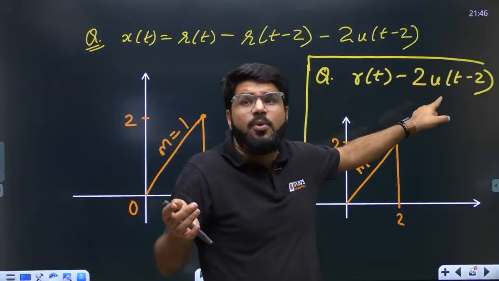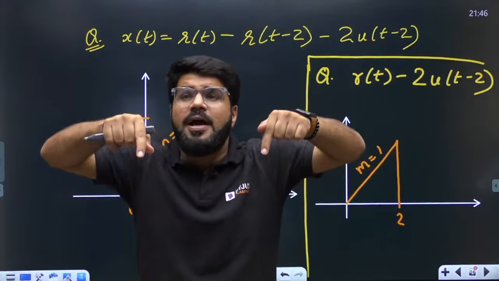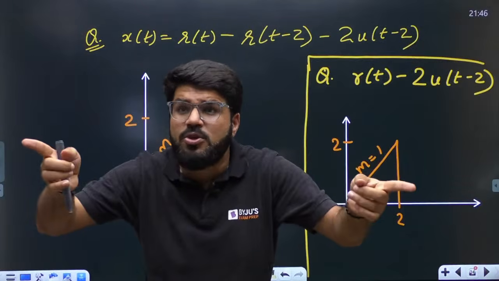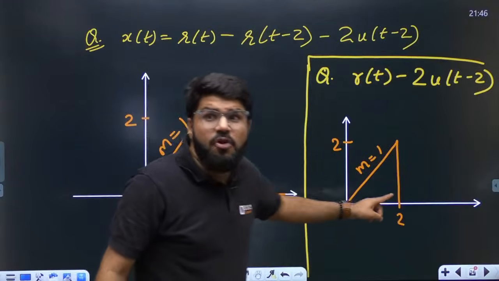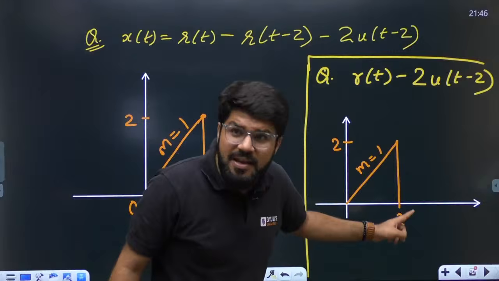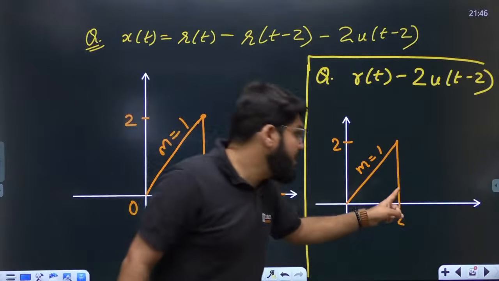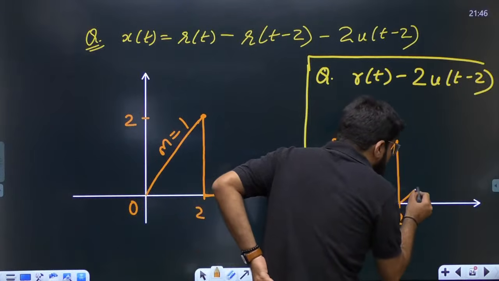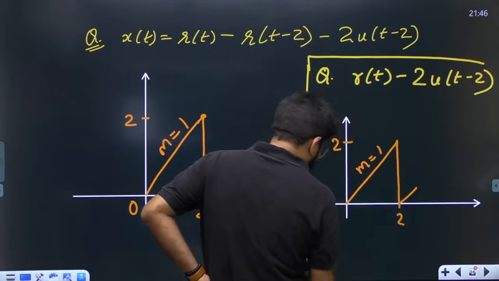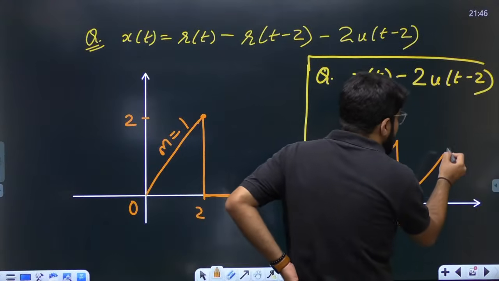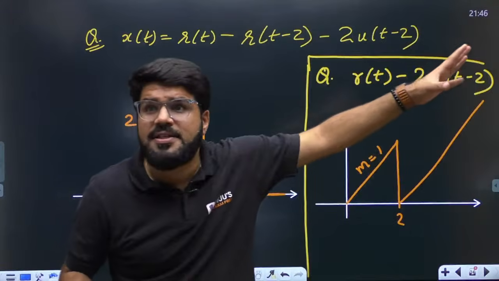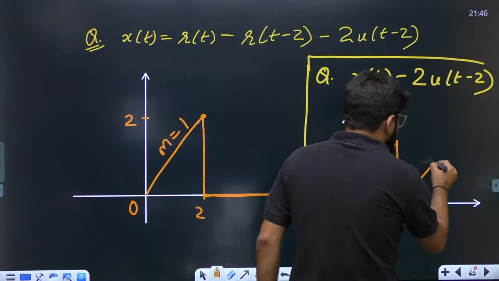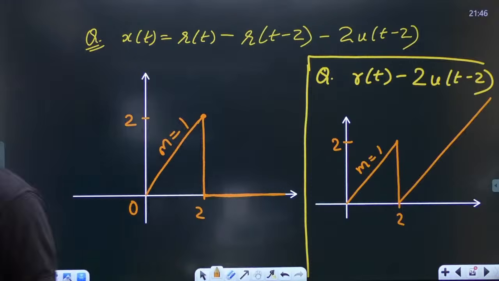Now what will happen? The step at t equal to 2 will change the magnitude, but will it change the slope? No dear. It will not change the slope. So what will happen to the slope? It will remain as it is, slope equal to 1. So from here, you will be taking a straight line with the same slope as 1. तो यहाँ से एक line चला दीजिए with the slope equal to 1. Equal slopes मतलब parallel line. So a line parallel to the previous one will now move on till infinity because there is no other signal to be added or subtracted. So the same line will go till infinity. This is the waveform.